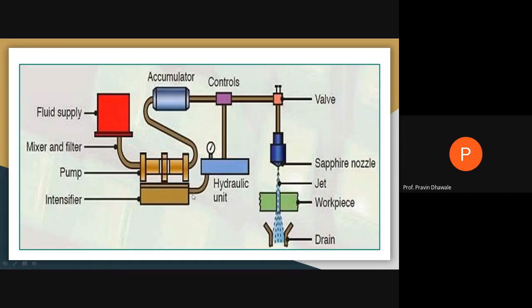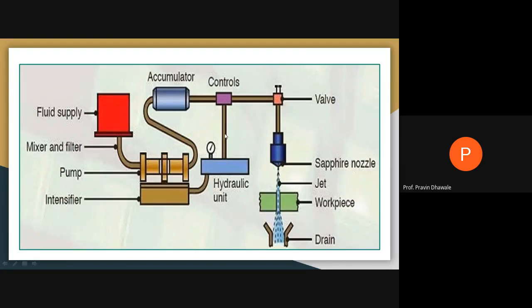What is the function of the intensifier? The intensifier again increases the pressure of the water beyond the limit of this pump. That high pressurized water, when its pressure is increased by the intensifier, will be passed to this nozzle. This is the sapphire nozzle. Sapphire is the material of the nozzle.